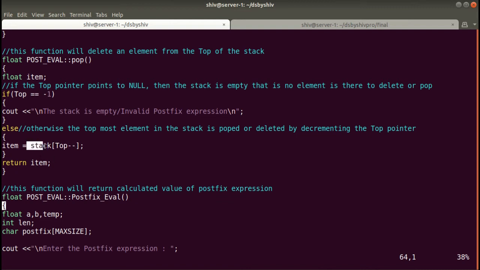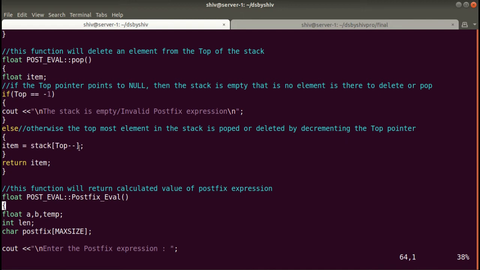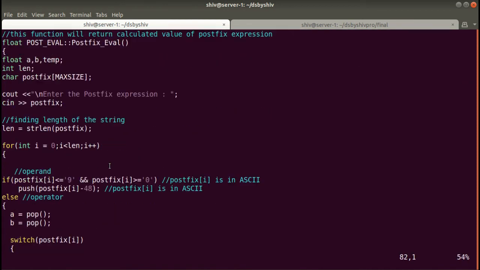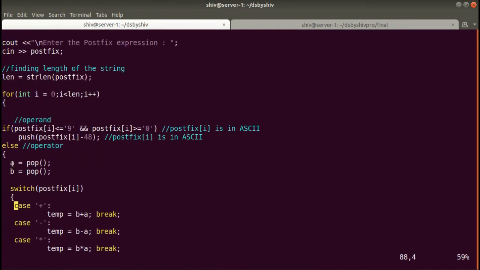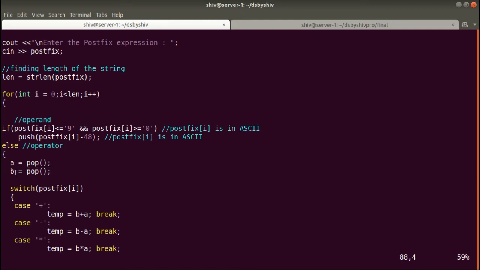Whatever item we get, we return in the pop method. This item will be stored in a. Like that, when the pop method is called again, another value will be stored in b.